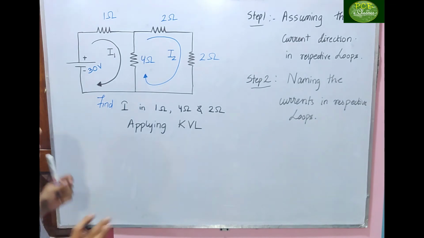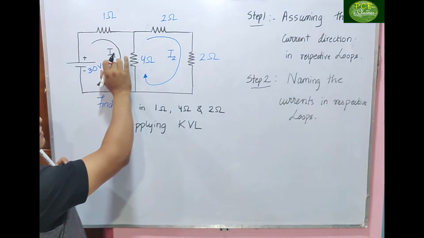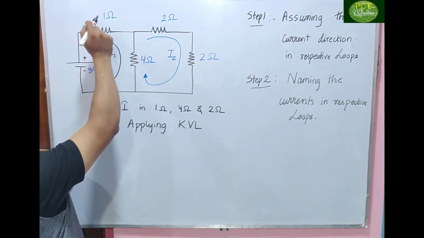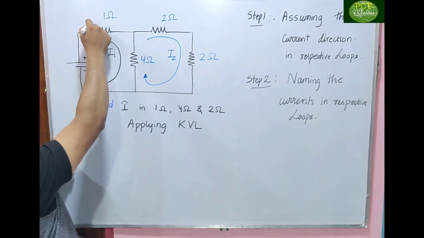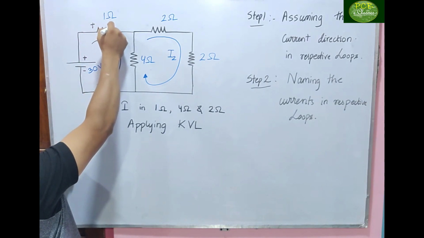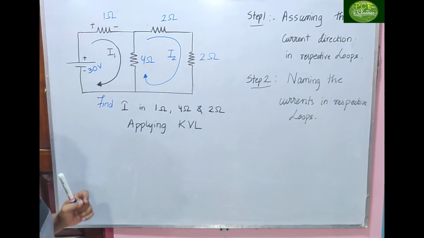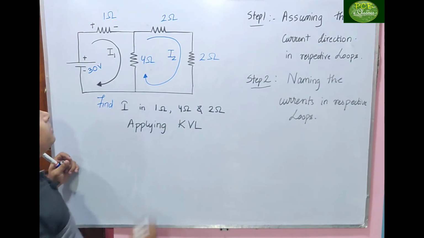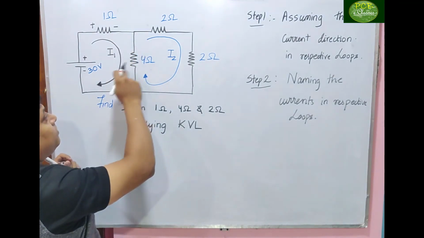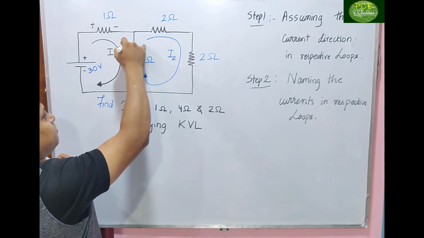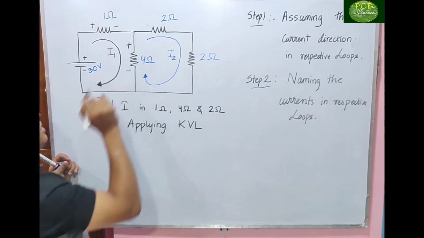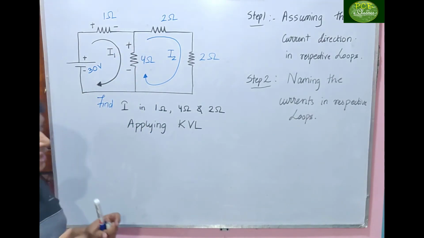We are considering the I1 only. Here in 1 ohm the current enters here, so this is positive and this is negative. In 4 ohm the current will enter here, so this is positive and this is negative. First we'll assign the sign.